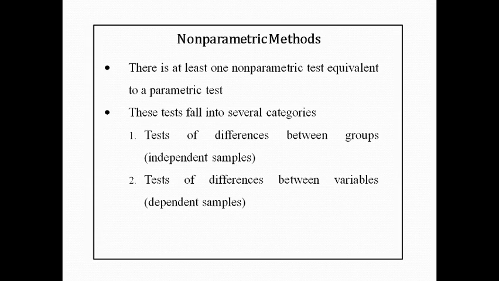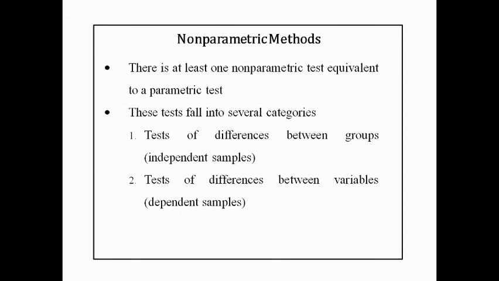There is at least one non-parametric test available which is equivalent to each parametric test. Every parametric test has an equivalent test in the non-parametric tests. It means if your assumption is not true for that particular data, then you can go to the non-parametric test. But we already know which data uses which parametric test, so alternative tests are available in the non-parametric tests.